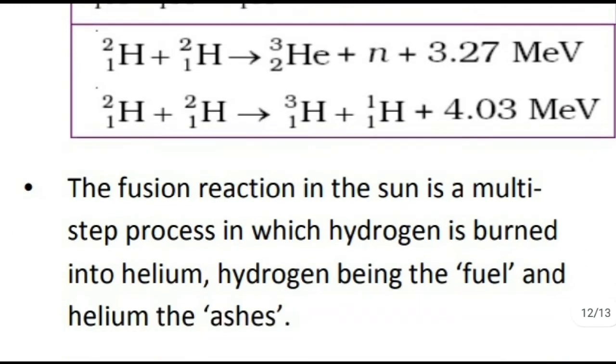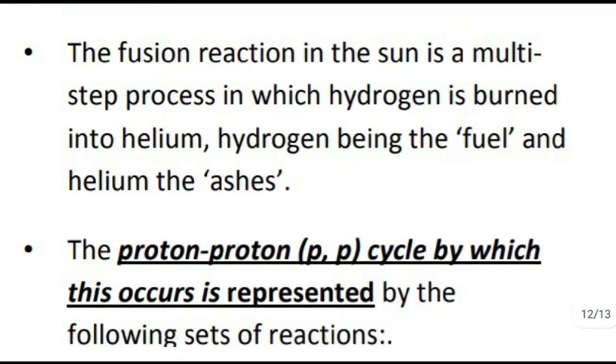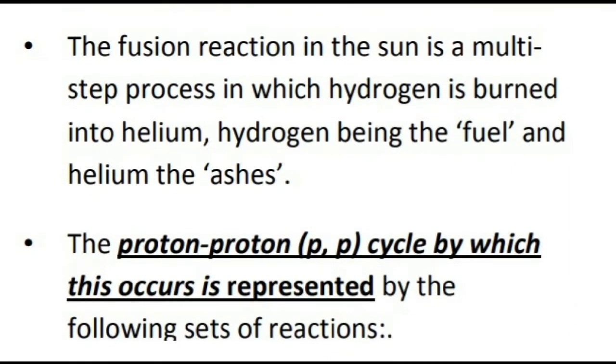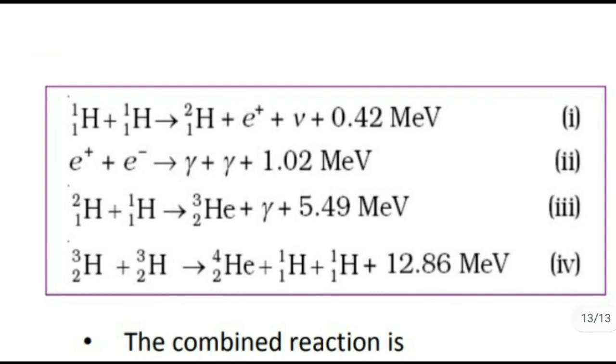And fusion reaction is the source of energy in stars including the sun. In the sun, it is the fusion reaction of hydrogen into helium which is taking place. Continuously this reaction is taking place, that is the continuous source of energy in the sun. This proton-proton cycle is the 4-step process which is taking place in the sun. We can represent the proton-proton cycle by this set of reactions. The first step: 1H1 plus 1H1 giving 1H2 plus e+ plus neutrino plus 0.42 million electron volt.